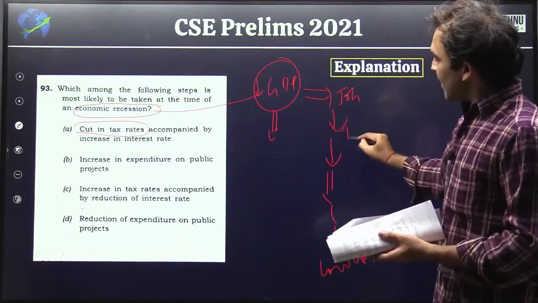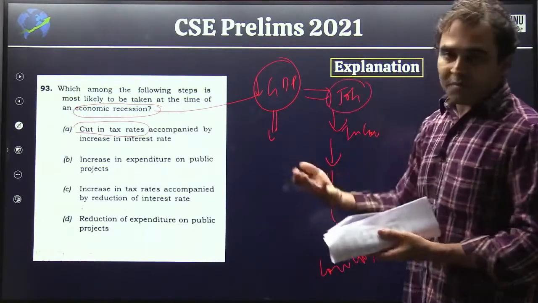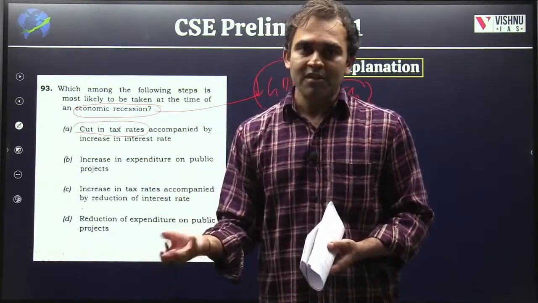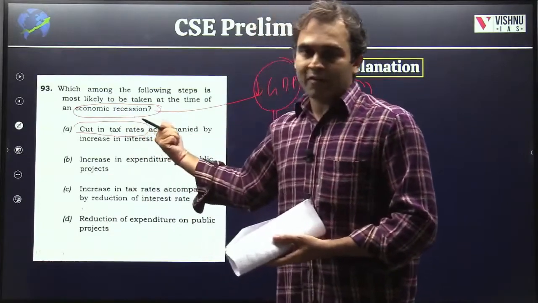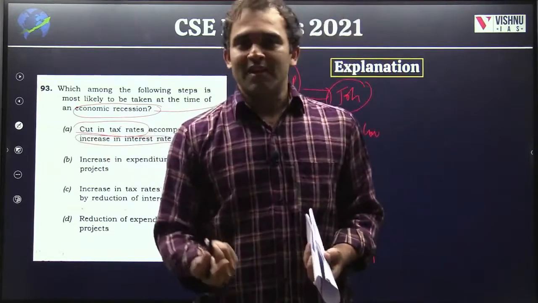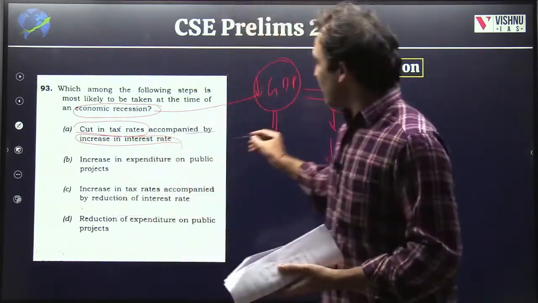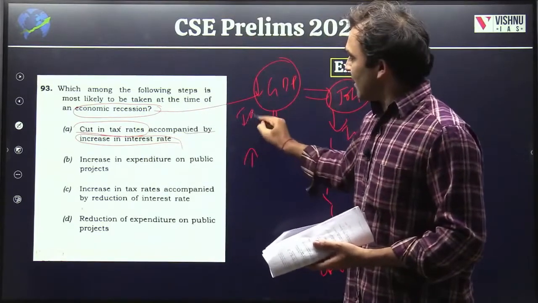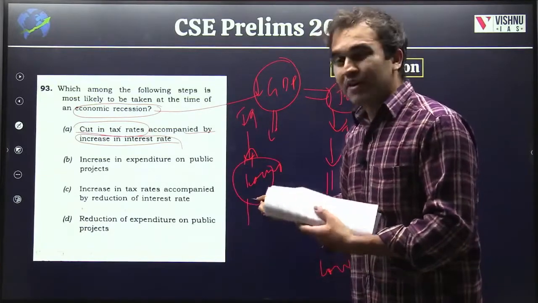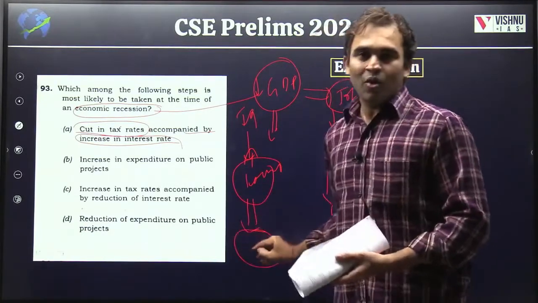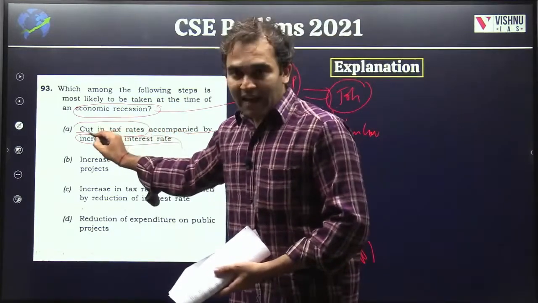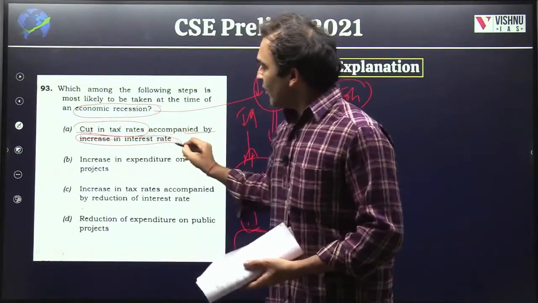So, where is the link? First, increase the incomes of people. Of course, the government giving jobs will take some time. Rather, first reduce the tax rates. More money in people's hands, so they'll spend more with the saved tax. But it also says this is accompanied by an increase in interest rates. When interest rates increase, banks will increase the interest rate on loans. If loans become more expensive, who will borrow? No investment, no GDP. So during times of recession, what you need is a cut in tax and also a cut in interest rates. In fact, you need zero interest rates.